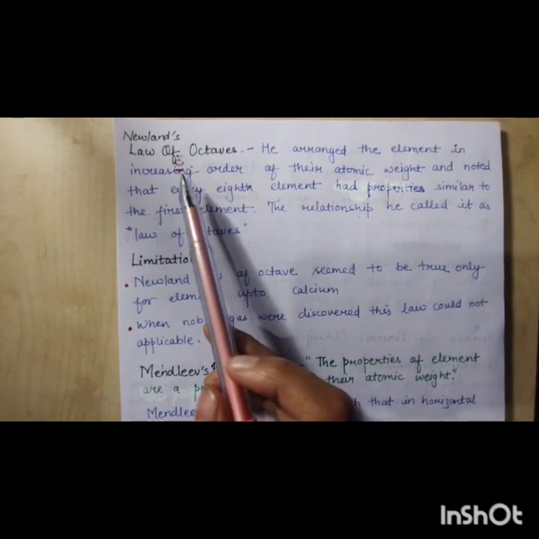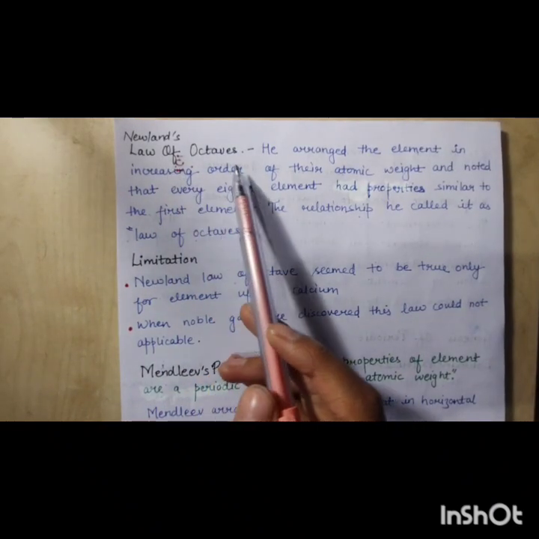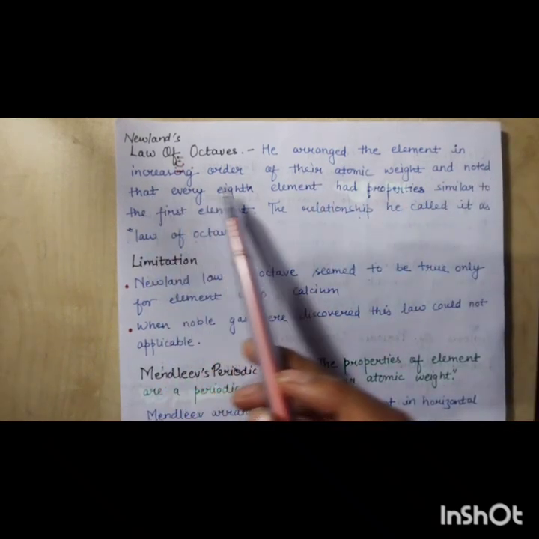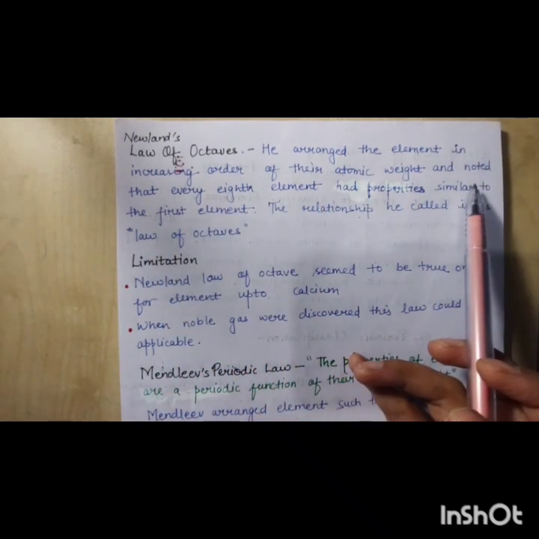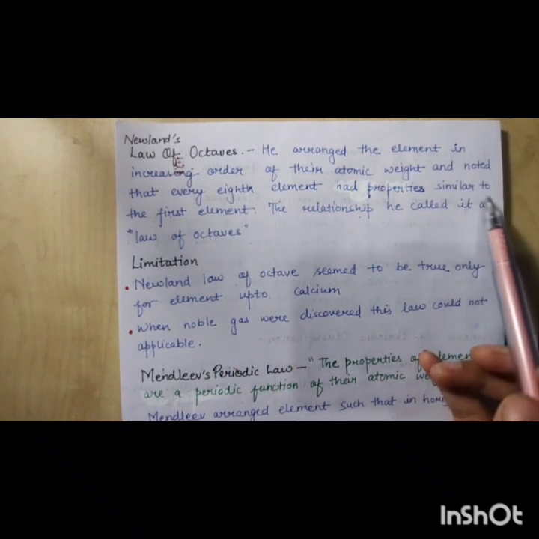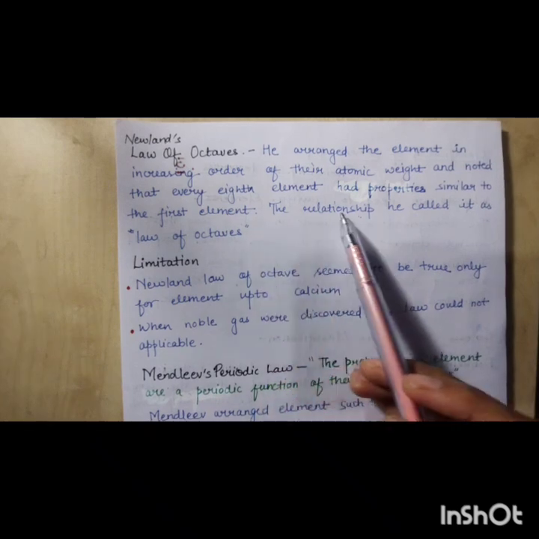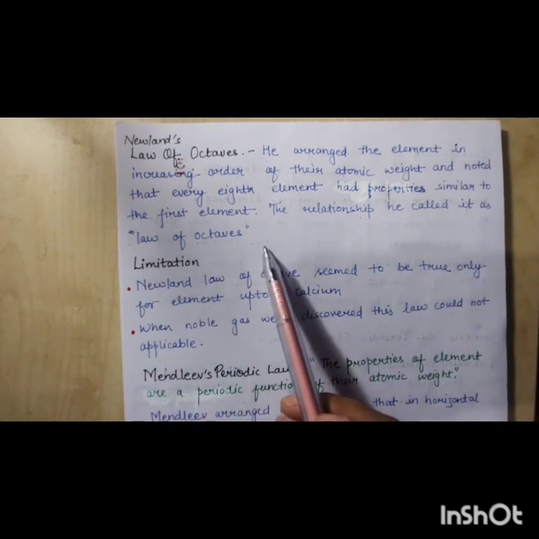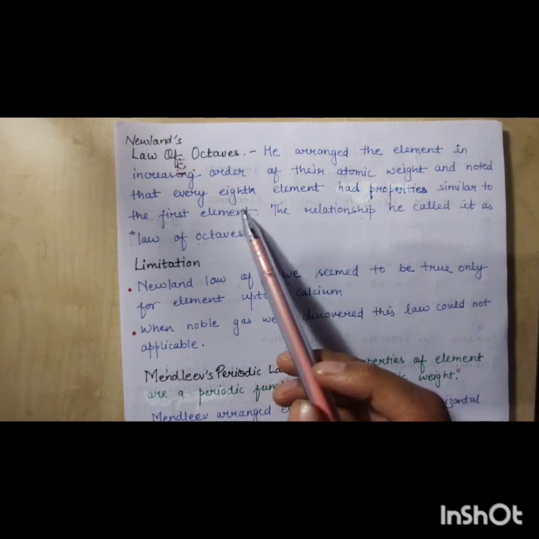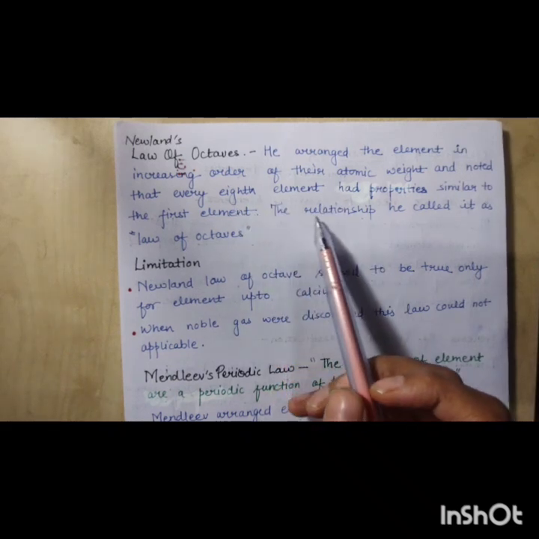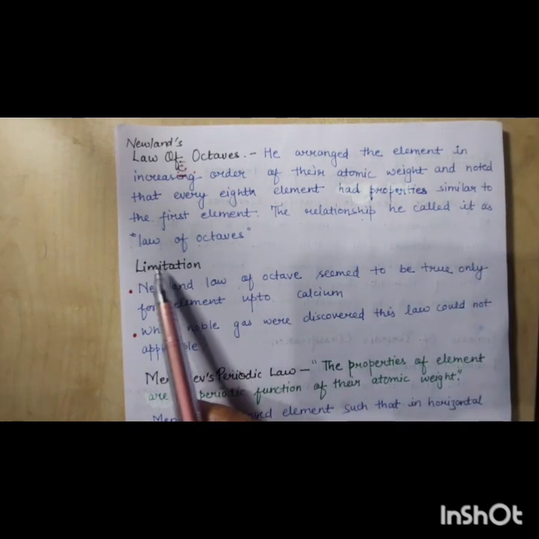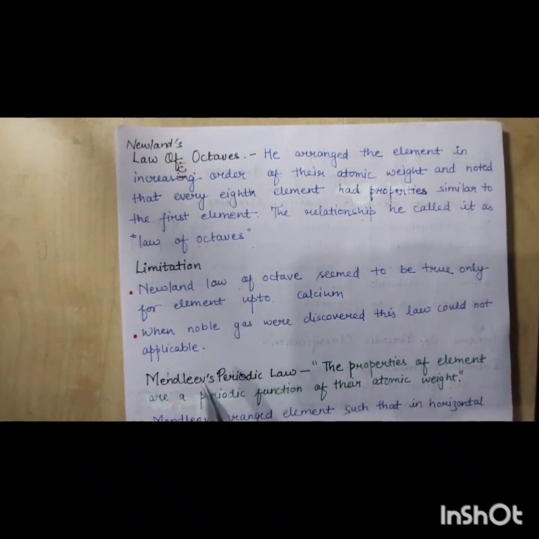Now next is Newlands' law of octaves. He arranged the elements in increasing order of their atomic weight and noted that every eighth element had properties similar to the first element. He called the relationship the law of octaves, meaning every eighth element resembled the first element.